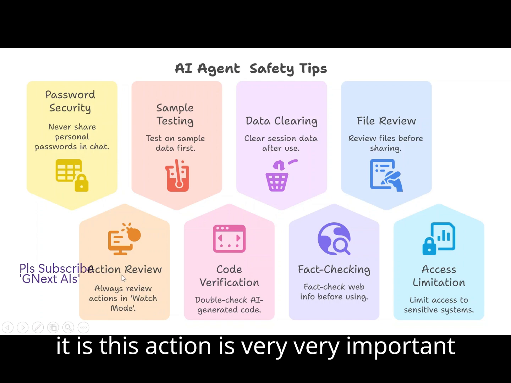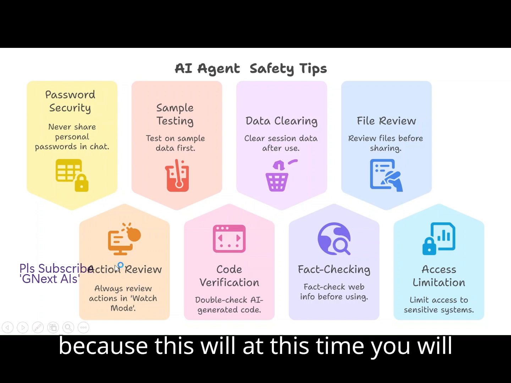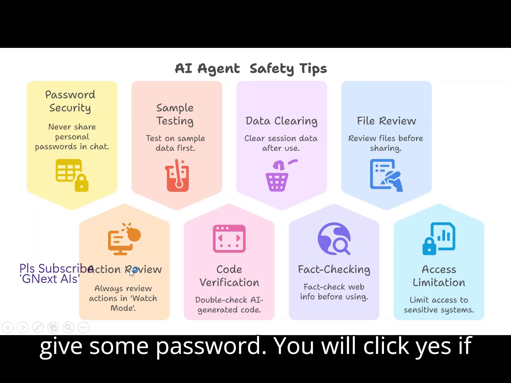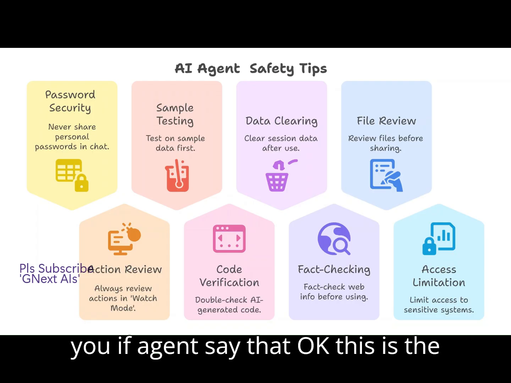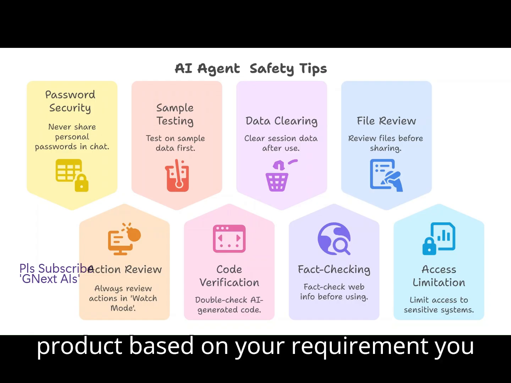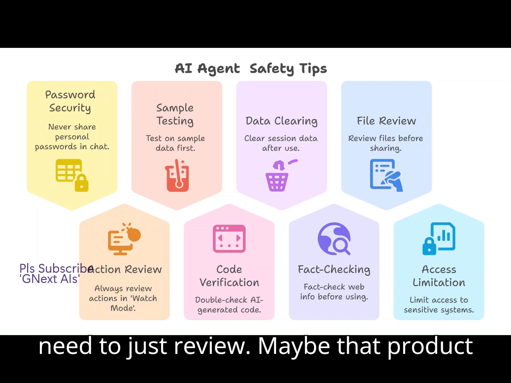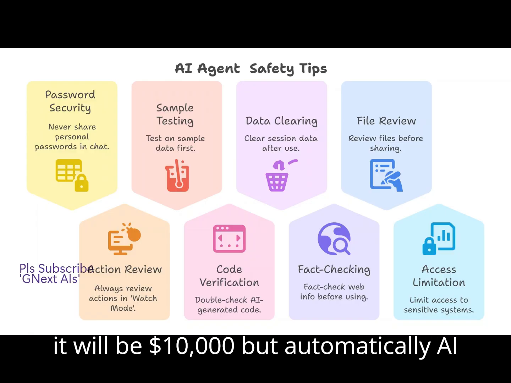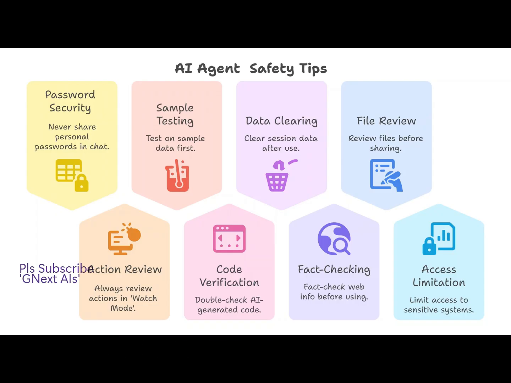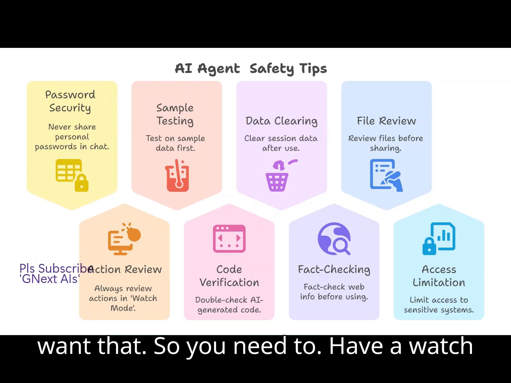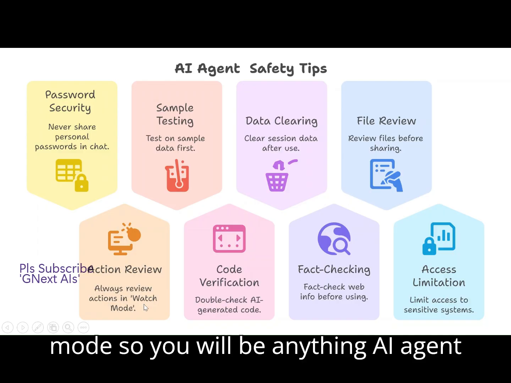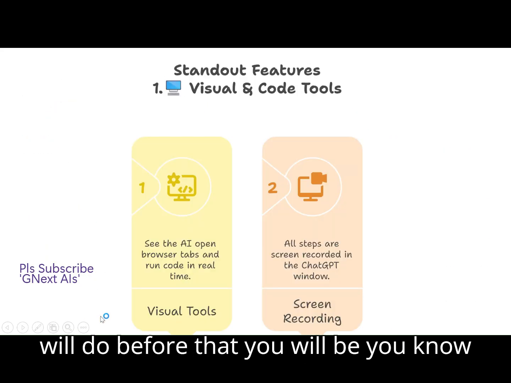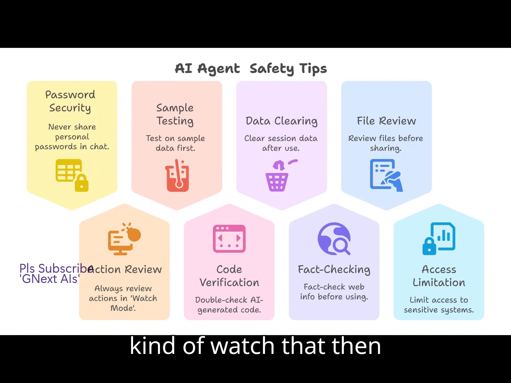This action review is very, very important, because at this time you will give some password, you will click yes. If the agent says that this is the product based on your requirement, you need to just review. Maybe you are thinking that the product will be $100, but it is $10,000, and automatically the AI agent will purchase it, so you don't want that. So you need to have a watch mode. Anything the AI agent does, you will be watching before that.